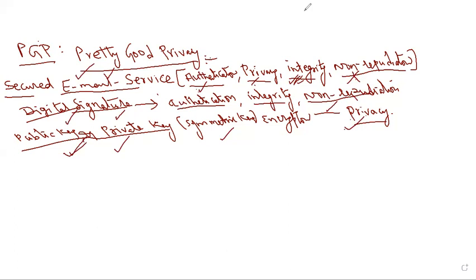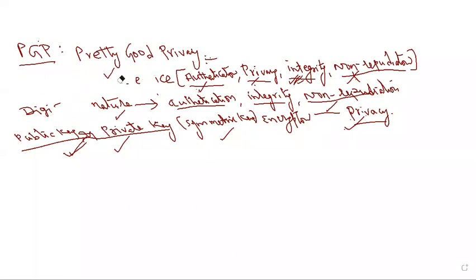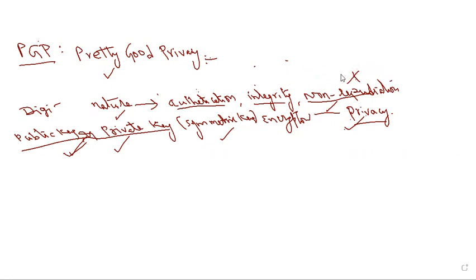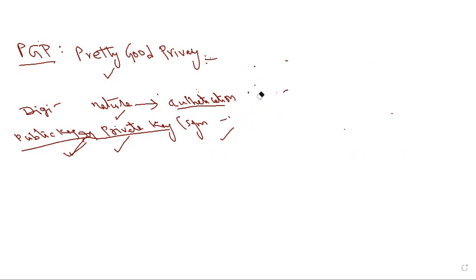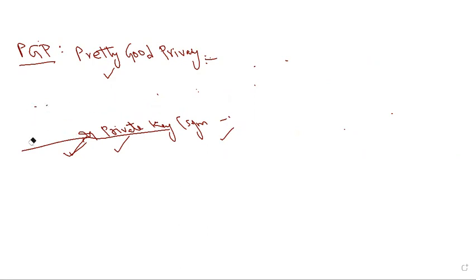How does Pretty Good Privacy provide authentication only, confidentiality or privacy only, or both? I'll tell you with different scenarios. I am going to draw those scenarios here, and based on the diagrams, we can identify whether only authentication, only confidentiality, or both are provided by PGP. If you combine those two configurations, then we say that PGP is providing all these services.